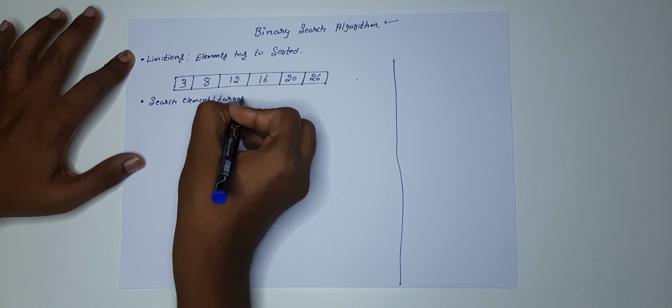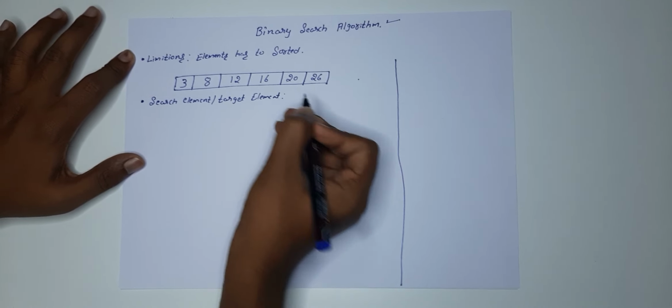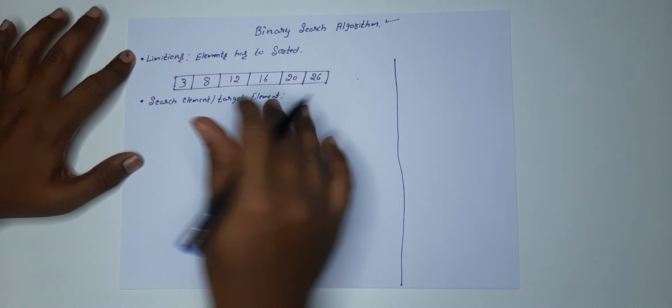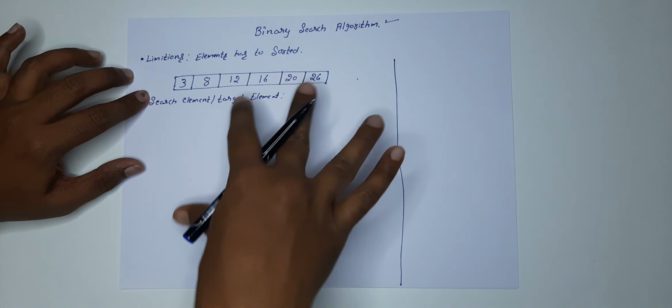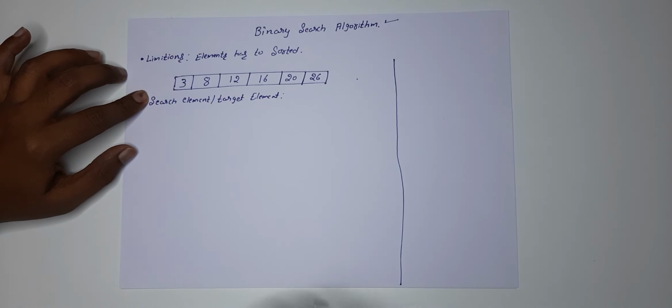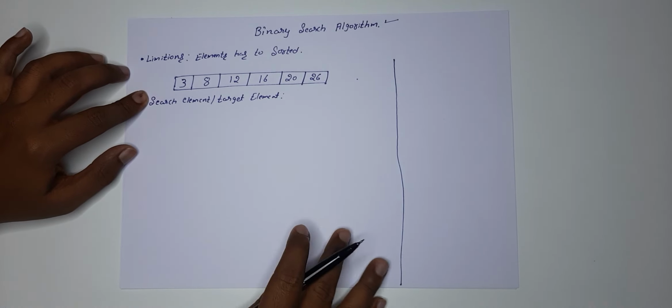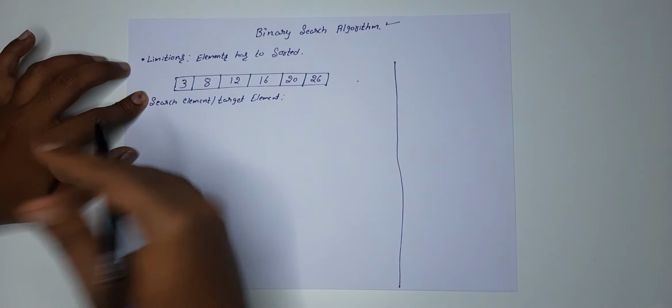Basically, which element do you want to search? See, here we have only 6 elements. But when you are solving a problem, there could be thousands or millions of elements, and if you know they are sorted, you can apply this.